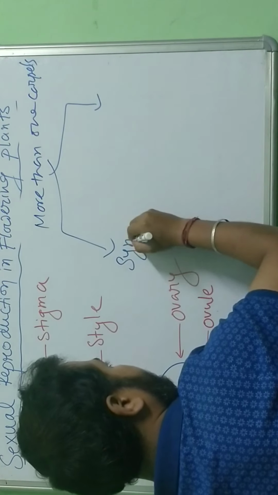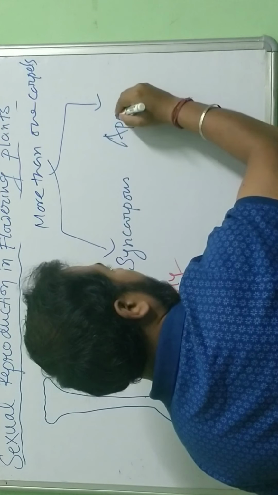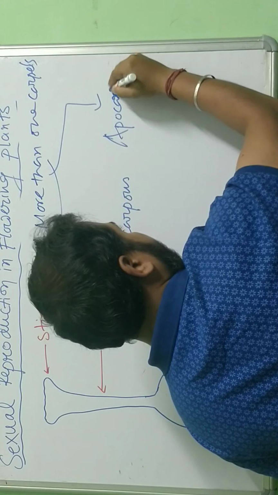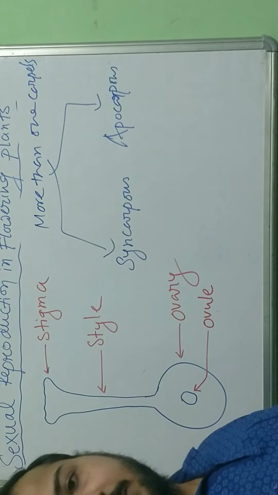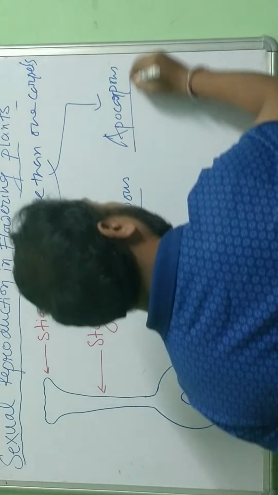There is a term called syncarpous and a term called apocarpous. Very important terms.